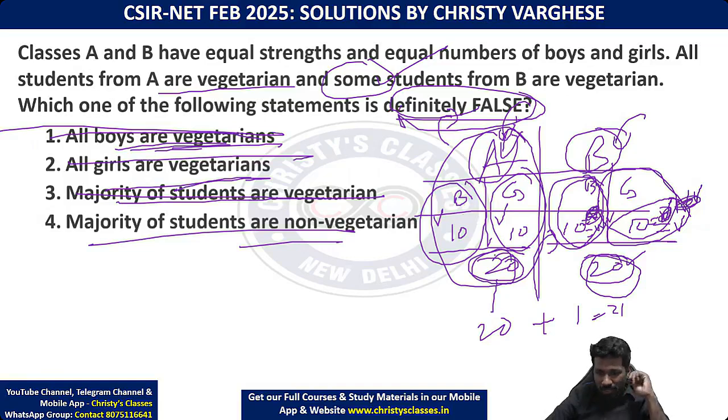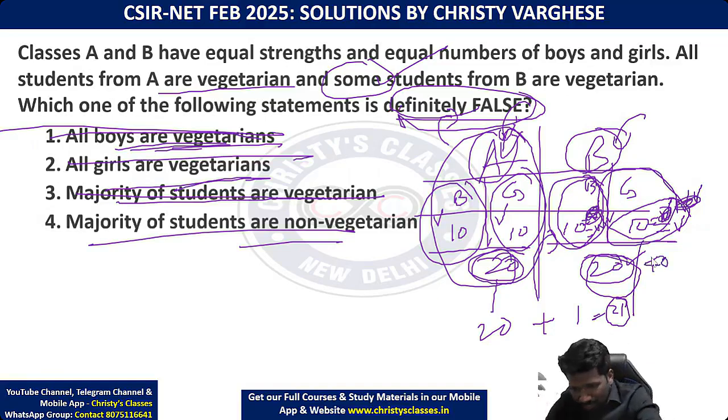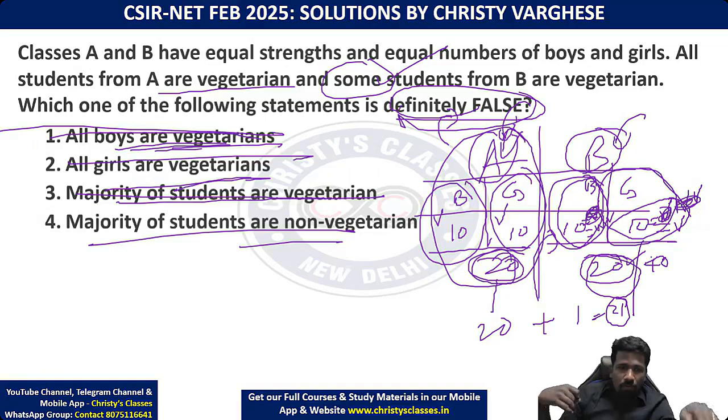That is always false now, because minimum 21 vegetarians are there if 40 people are there. 40 I'm taking just as an example. So 40 में से confirm 21 vegetarians हैं, तो maximum 19 non-vegetarians हैं. Maximum 19 non-vegetarians means "majority of the students are non-vegetarians" is always false. So 4 is the correct answer.